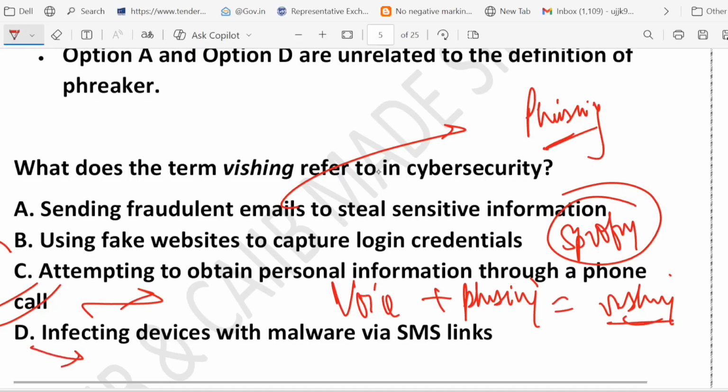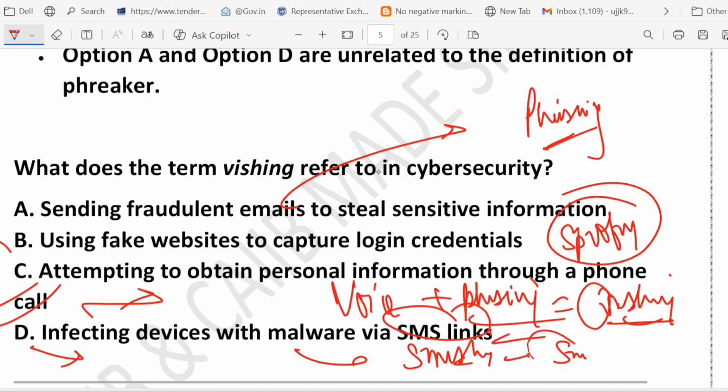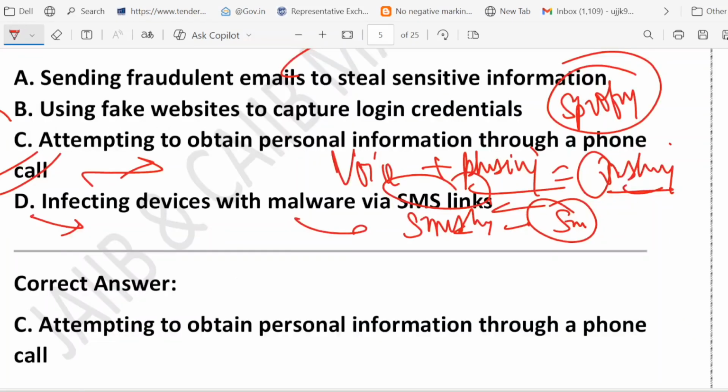What about D? D says, infecting device with malware. This is called smishing. Smishing means phishing through SMS. So phishing has different types. Smishing is a type of phishing, Vishing is a type of phishing. Vishing means V for voice. Smishing means S for SMS. Right? So remember the keywords.